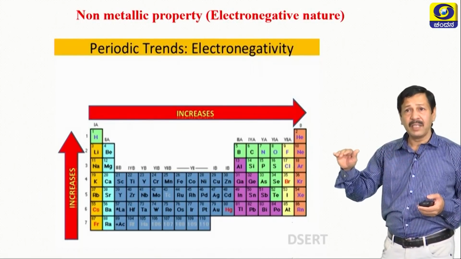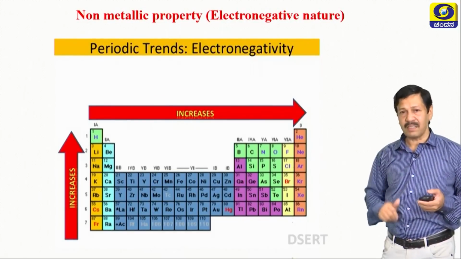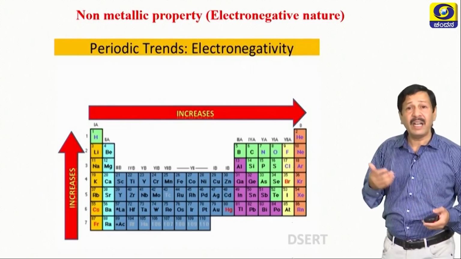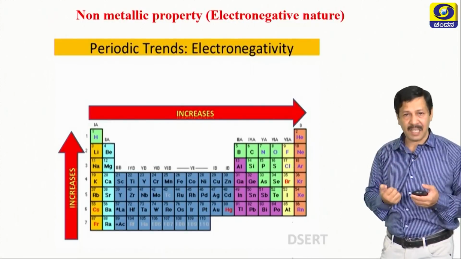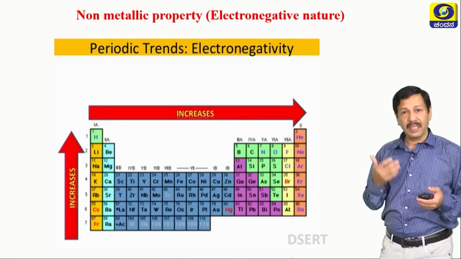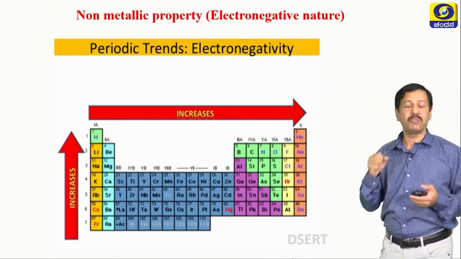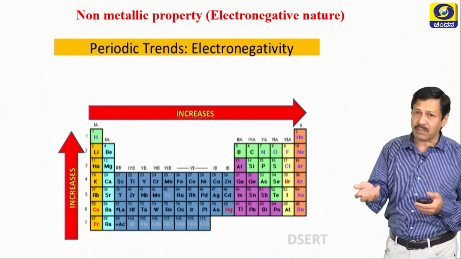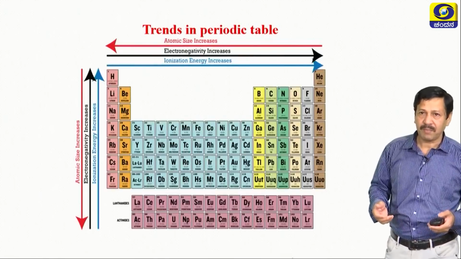Across the period, the electronegativity increases. Electronegativity means the tendency of an atom to pull the shared pair of electrons more towards itself when it forms a bond. In a covalent bond situation, the atom that pulls is more electronegative, and the one which tries to lose the electron is electropositive. Already you understood this one.